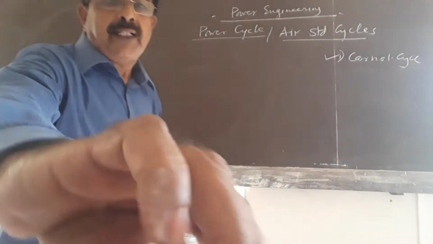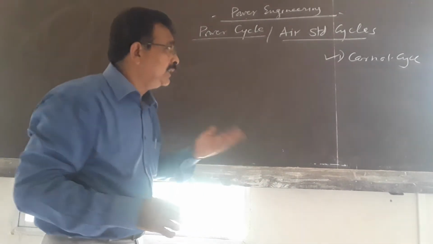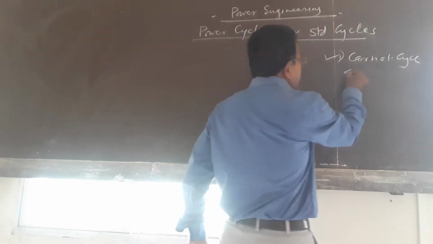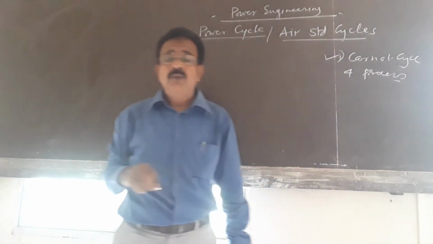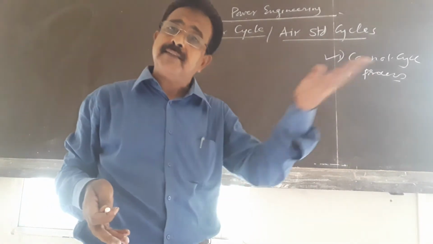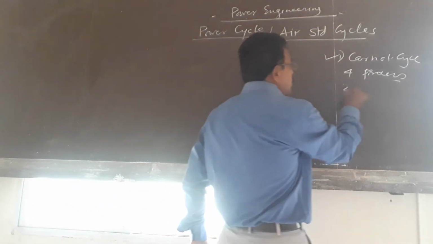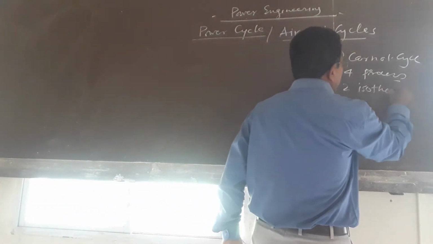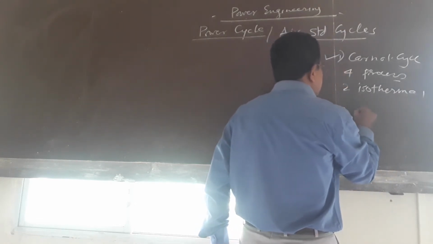Now, what is the Carnot cycle, and what are the processes in that cycle? In the Carnot cycle, there are 4 processes. We have studied in the gas laws that when a change of state takes place, that is a process. Two are isothermal and 2 processes are isentropic.